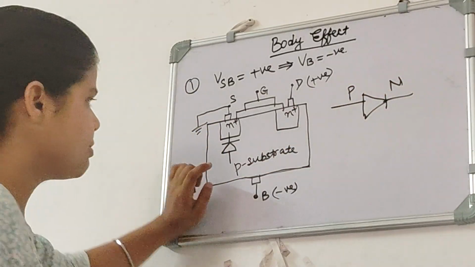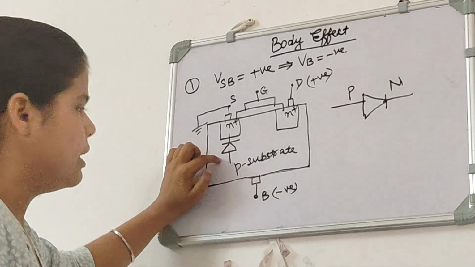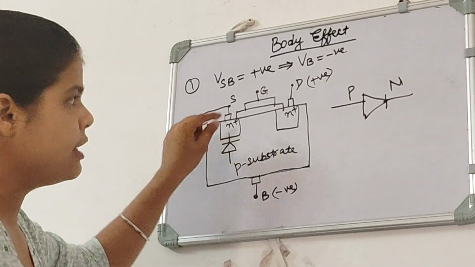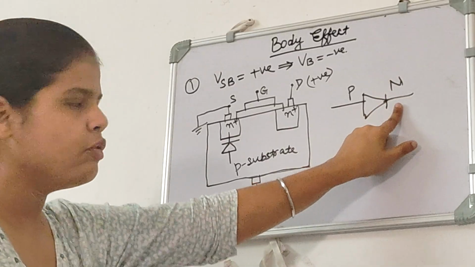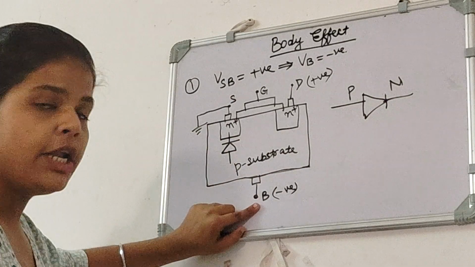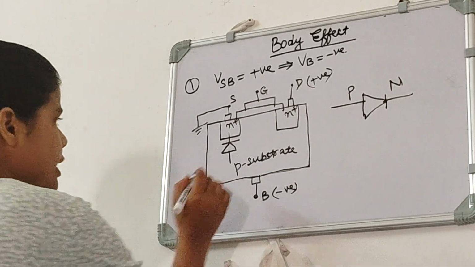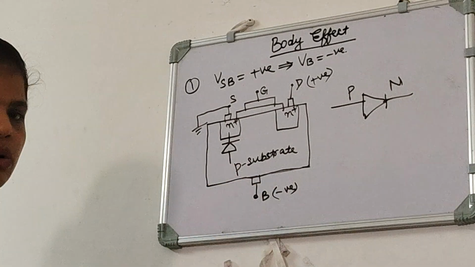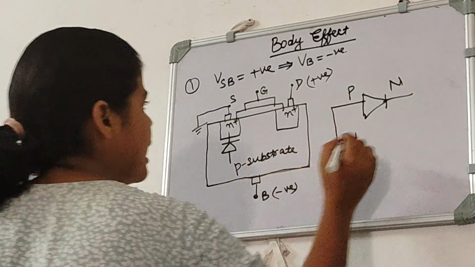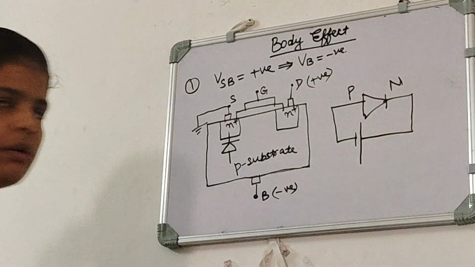Since our substrate is of P-type material, the P side of the diode will be here, and since our source is of N plus type material, the N side of the diode will be this side. Since our body is at negative voltage, the P side of the diode is having the negative terminal, and the N side of the diode is having positive terminal.